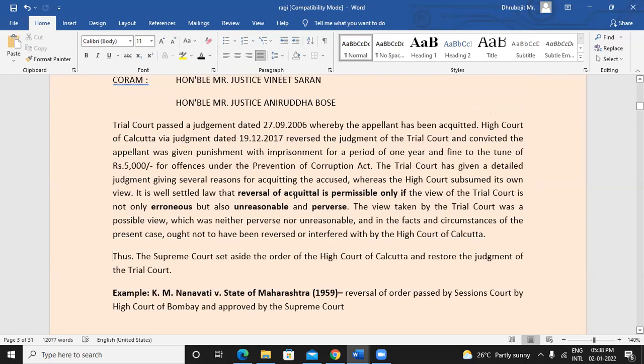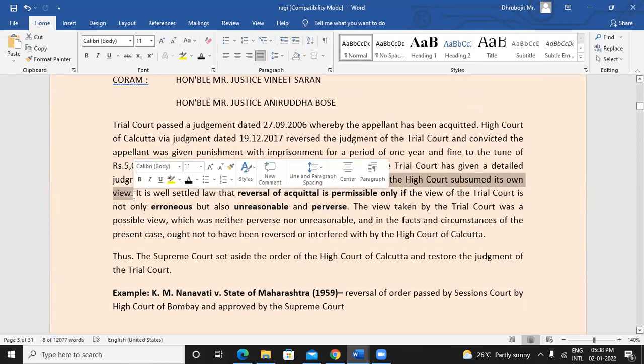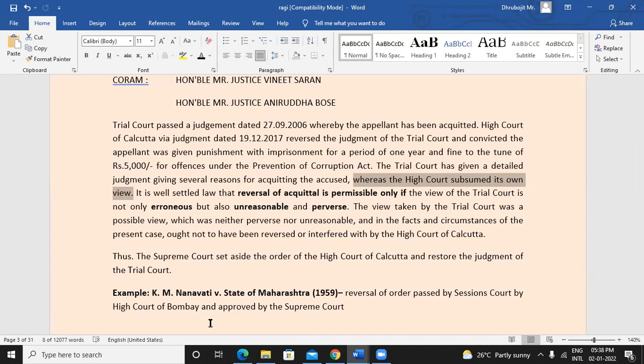In this case, while the trial court acquitted this person, the trial court gave a lot of reasons as well. Whereas when the High Court reversed this order, the High Court substituted its own view. The High Court did not provide proper justifications or reasons. Usually what happens is, because we follow this concept of precedent, right, a lot of precedents will be mentioned. Okay, what is precedent? Who remembers? Concept of precedent. What is a precedent?